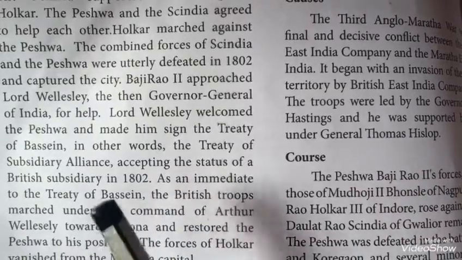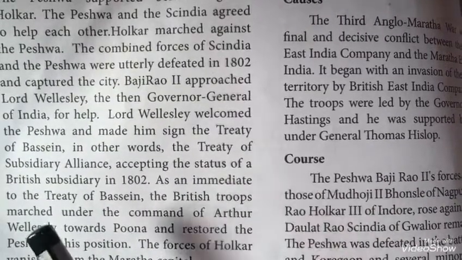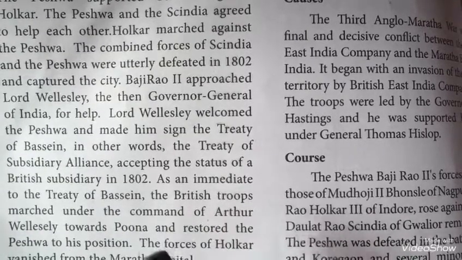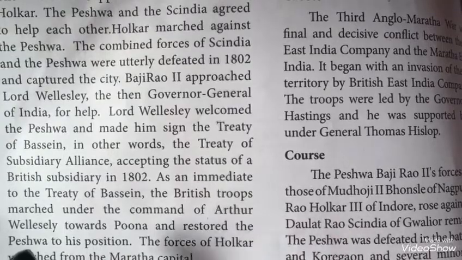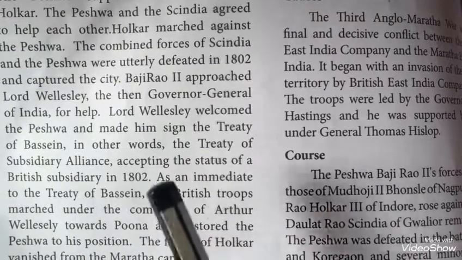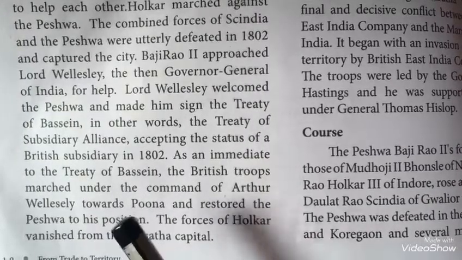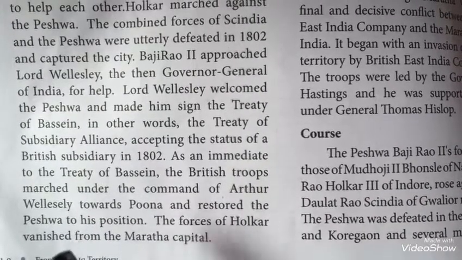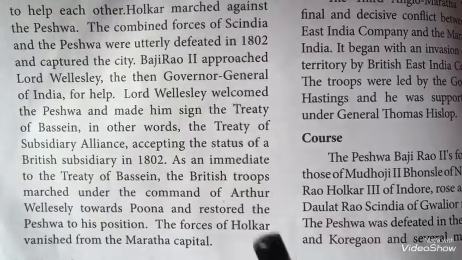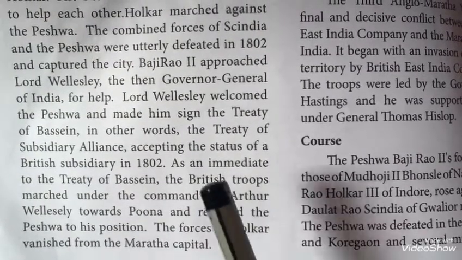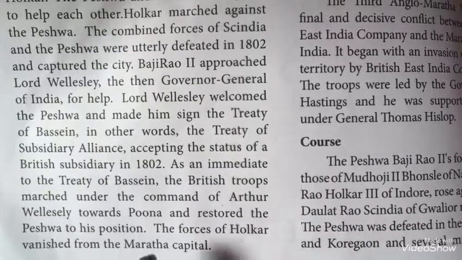British subsidiary in 1802. So according to the Treaty of Bassein, the British are sending their troops to march under the command of Arthur Wellesley, the brother of Lord Wellesley. He marched towards Pune and restored the Peshwa to his position. So the forces of Holkar, who is against Scindia and the Peshwa, right? The forces of Holkar vanished from the Maratha capital.